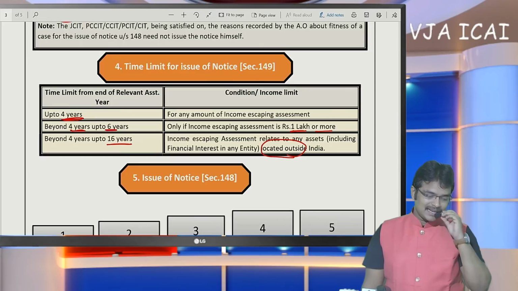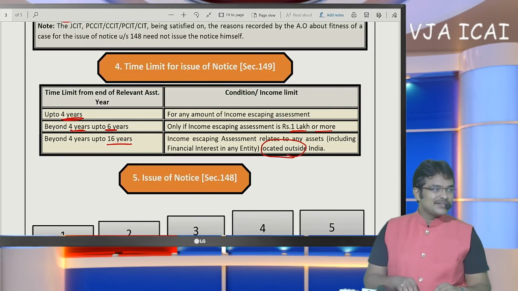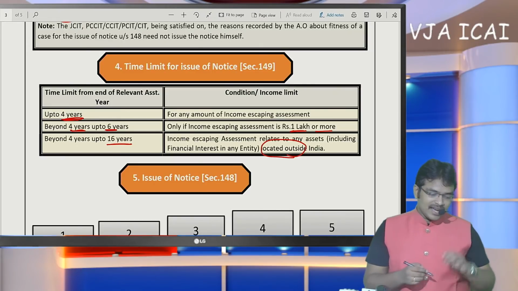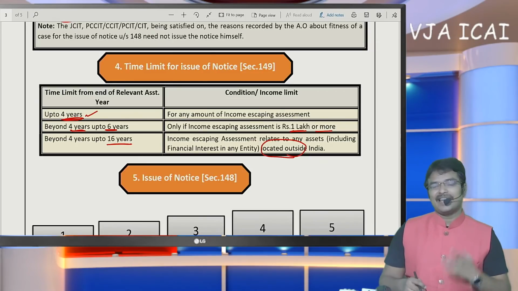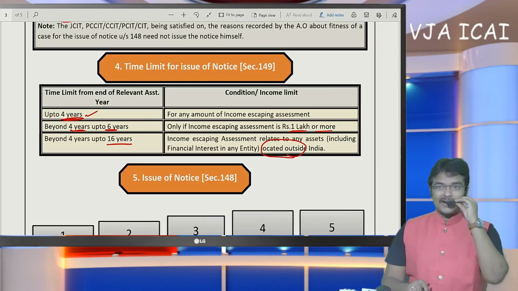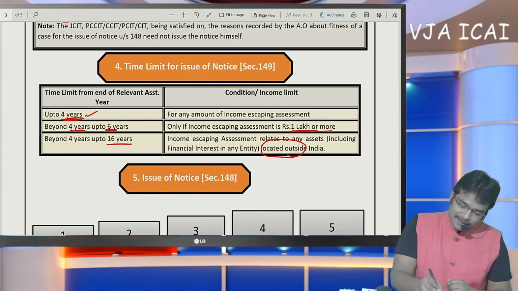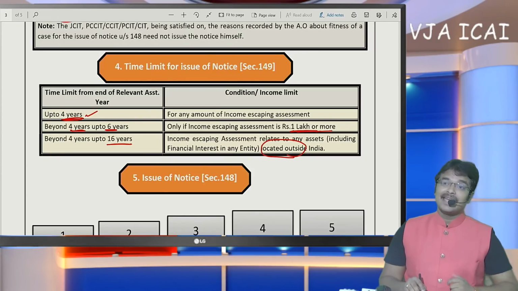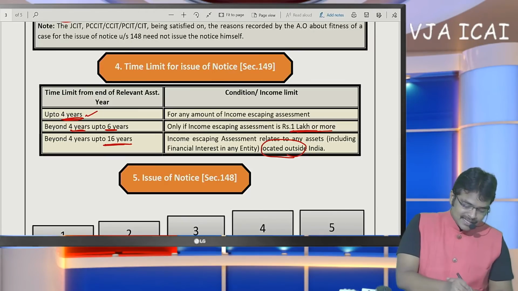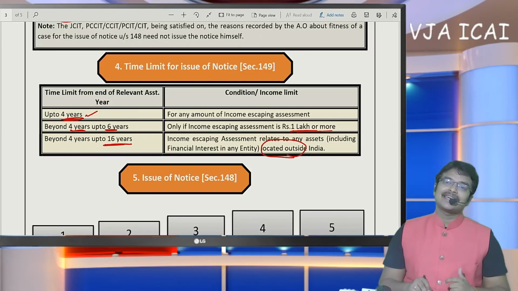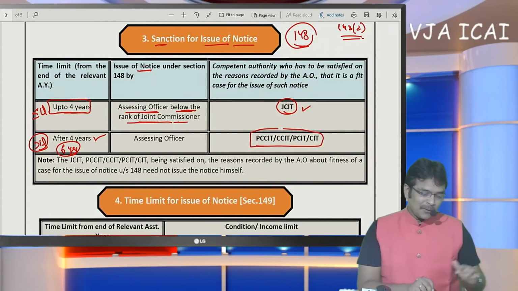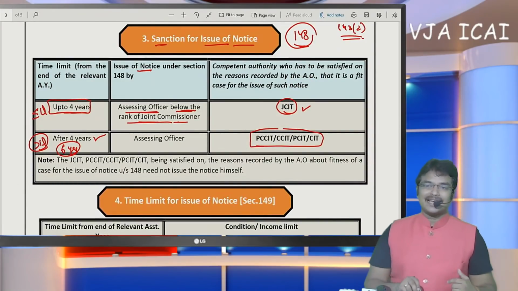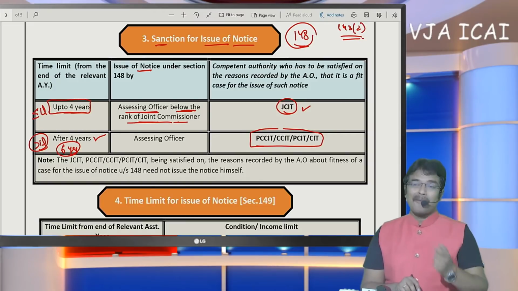So the term to be discussed here is the time limit for issuance of notice. The first thing prescribed here is that up to 4 years we have a chance irrespective of the limit. If you want to go up to 6 years, escaped income should exceed 1 lakh minimum. In case of foreign assets, notice can be issued up to 16 assessment years. Before issuance of notice, the officer is required to take approval from these officers.